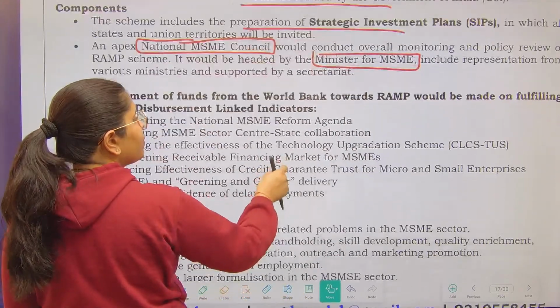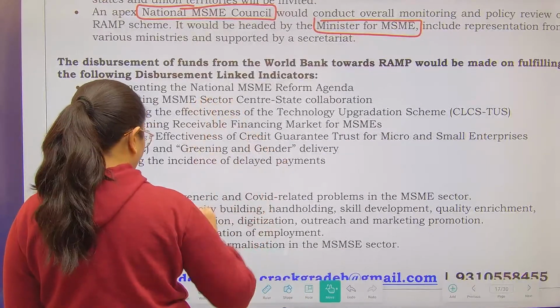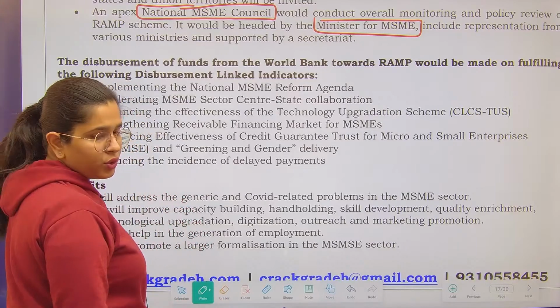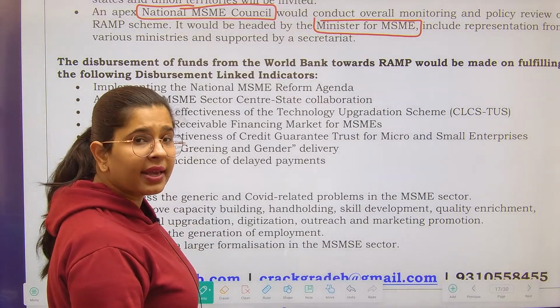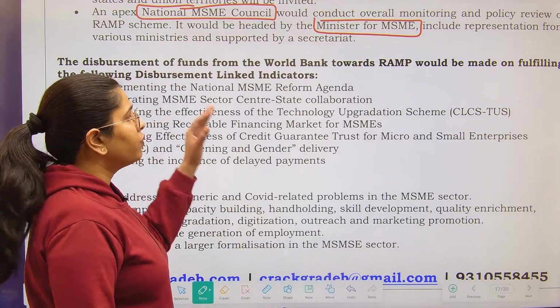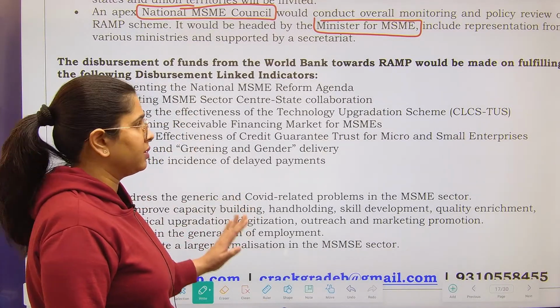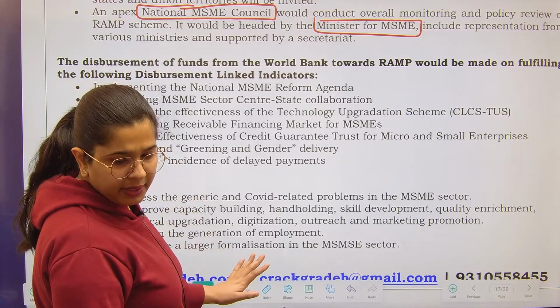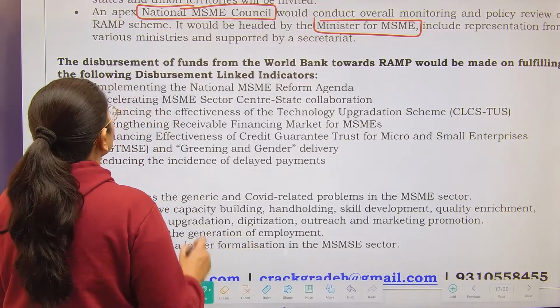The disbursement of the funds. Now this is very important. World Bank is going to provide you the loan, or the funding, if you are achieving the following performance parameters. Please see these parameters very carefully.